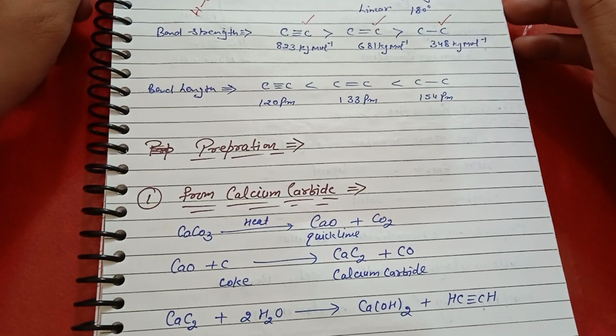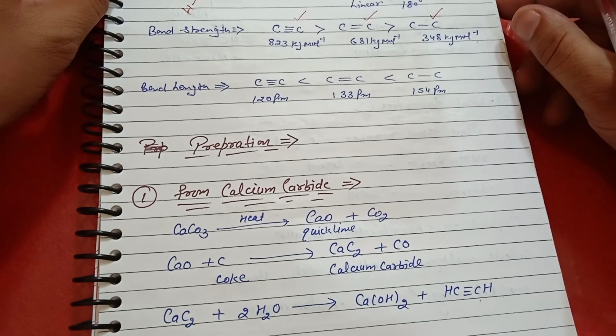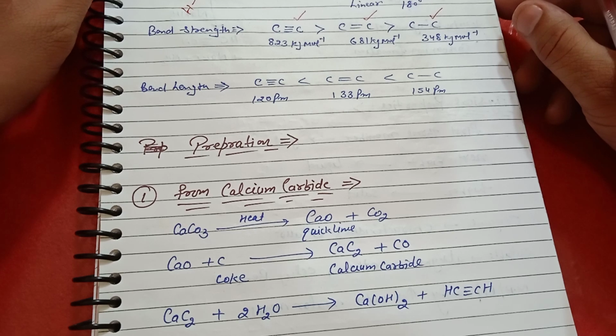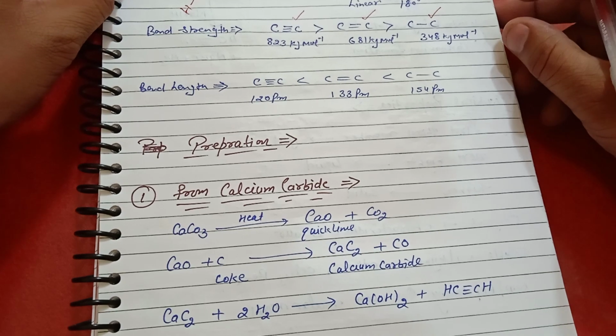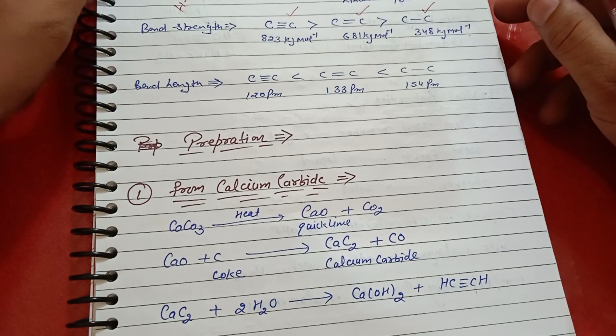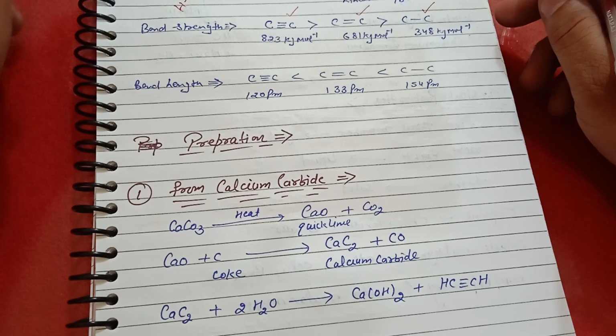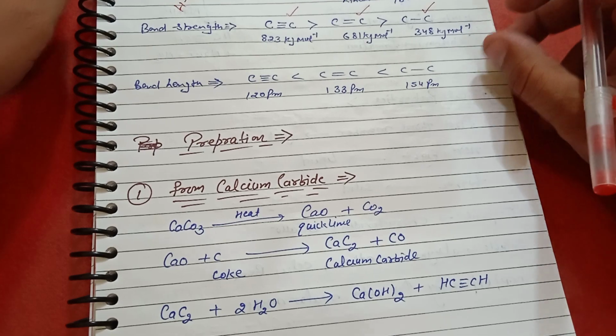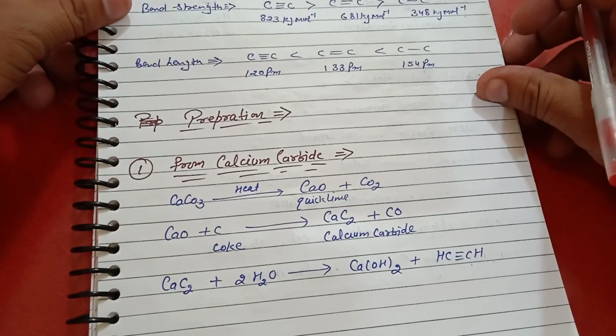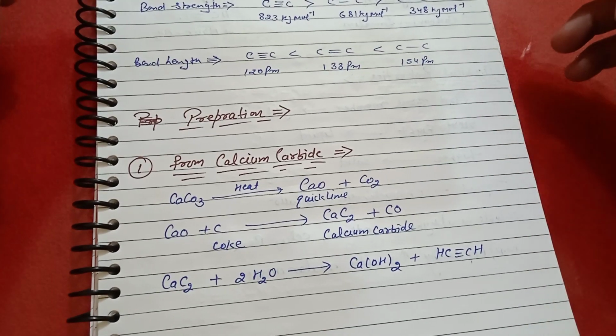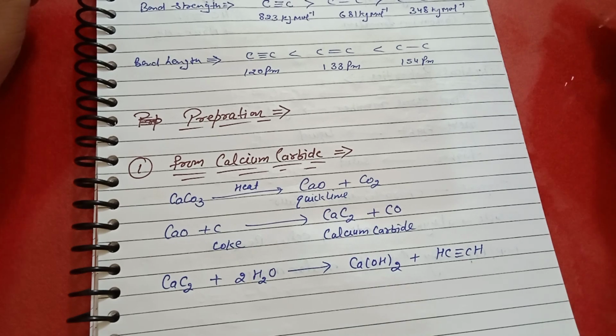The carbon-carbon triple bond strength is almost 823 kilojoule per mole, the alkene carbon-carbon double bond strength is almost 681 kilojoule per mole, and the alkane carbon-carbon bond strength is 348 kilojoule per mole. So the bond strength of alkyne is more than alkane.